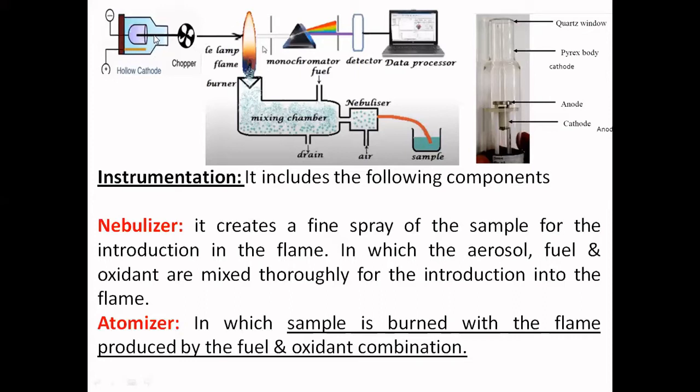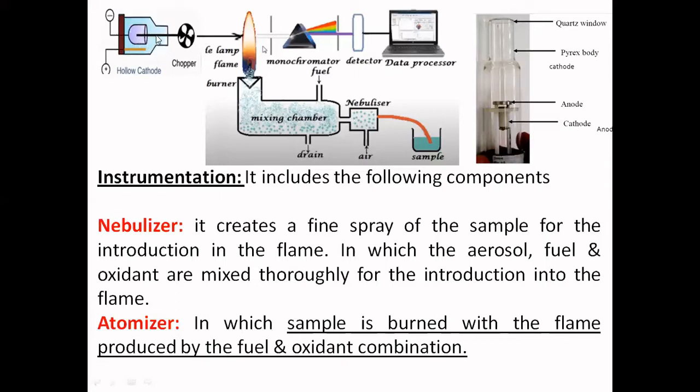It means here it contains inert gas molecules. When it undergoes ionization, the cations of the inert gas will move toward this cup-shaped cathode. This cup-shaped cathode is made with the element which is under analysis. And now these atoms will be removed; it will keep on removing the atoms.